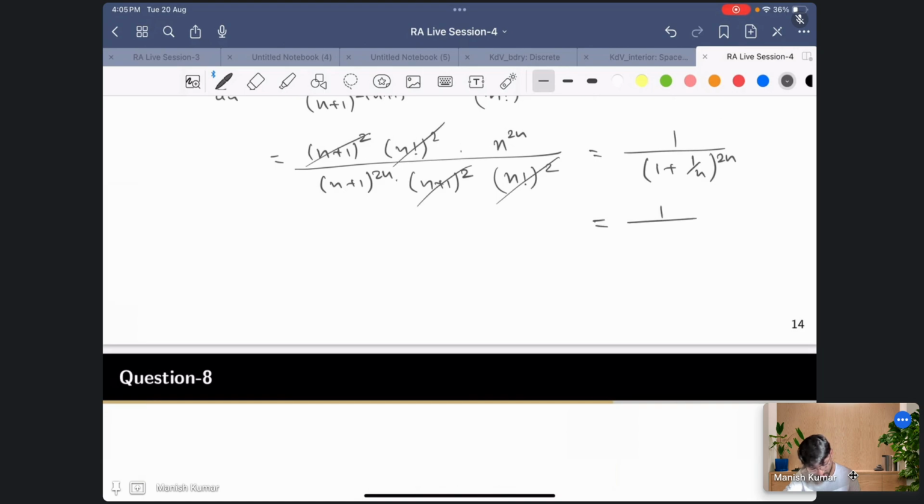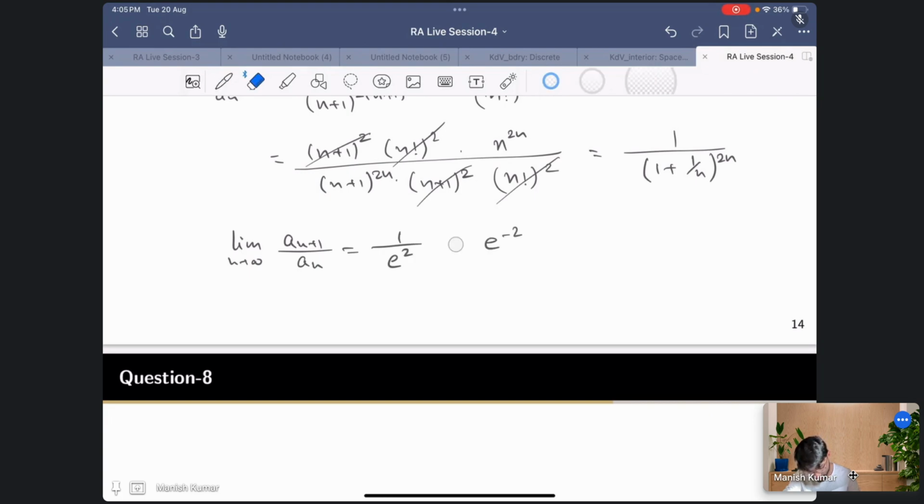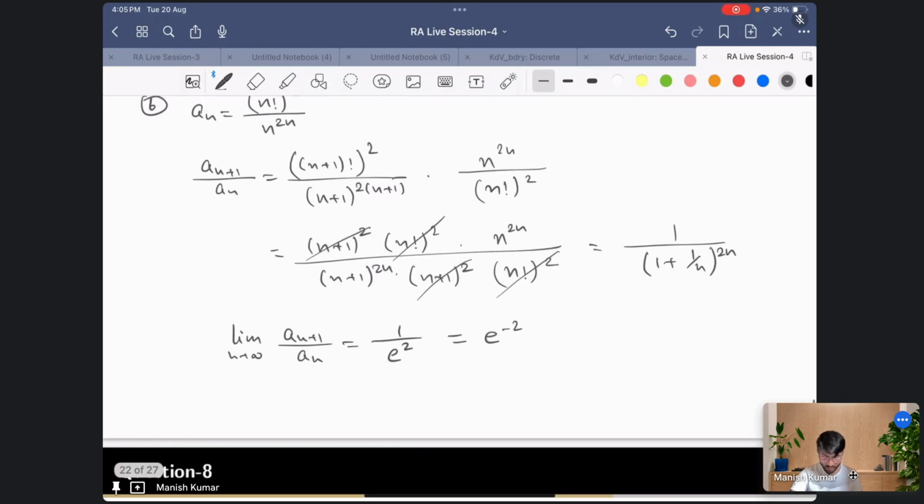okay, so let me write first the limit. So here you calculate the limit as n going to infinity of a_{n+1} upon a_n. This will be 1 by e into 1 by e, which will give, sorry, which will give e square. So the limit is e to the minus 2. Okay, is this clear?